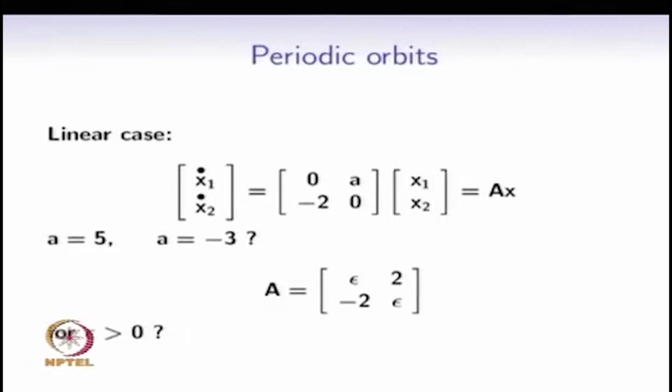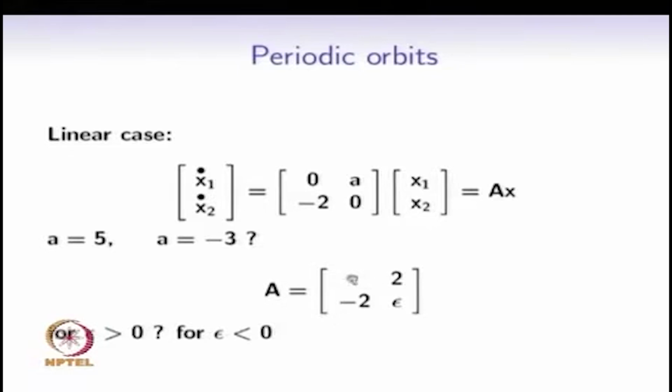Now we will study an important case where we have an epsilon along the diagonal entries. So for this particular A, in which we have epsilon along the diagonal, what can we say about the equilibrium point? When epsilon is greater than 0, then the equilibrium point 0, 0 is an unstable focus. This is something that we have already seen.